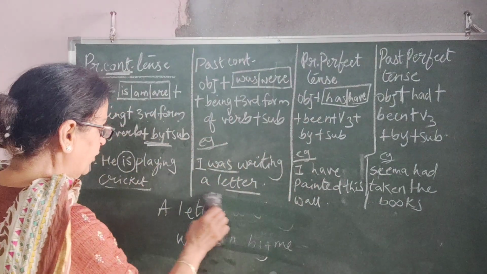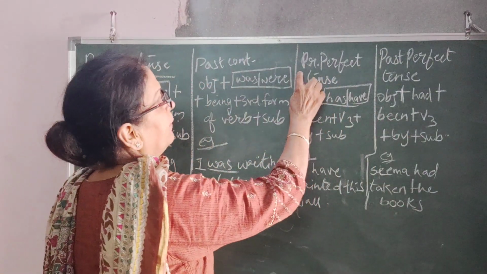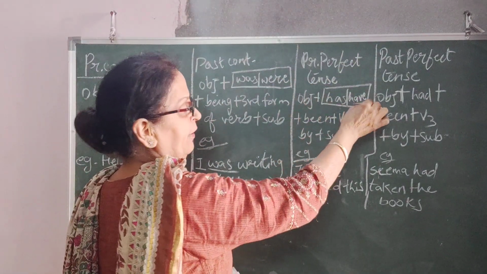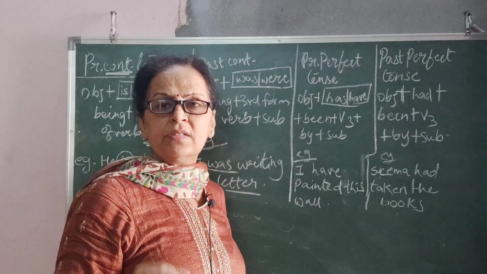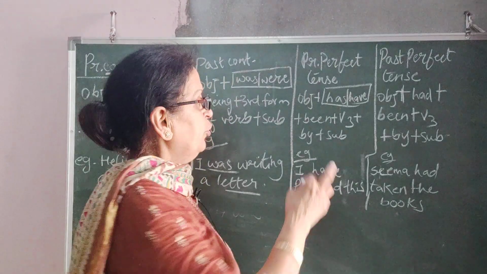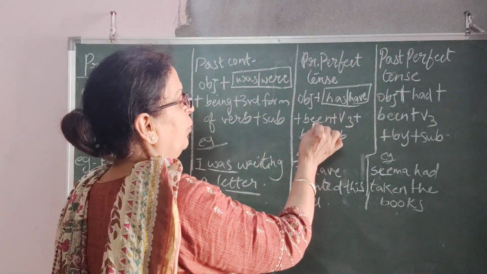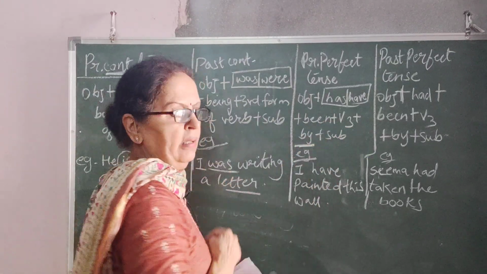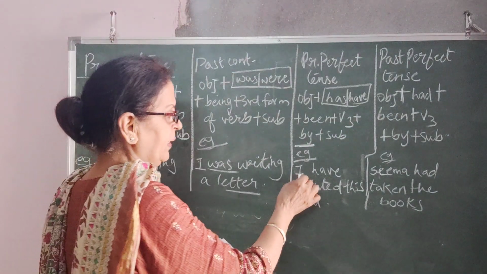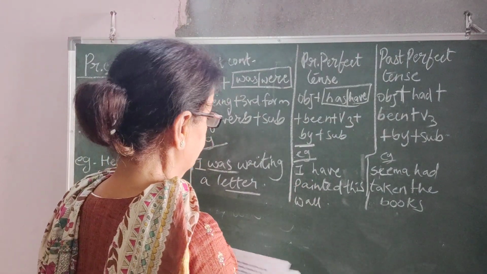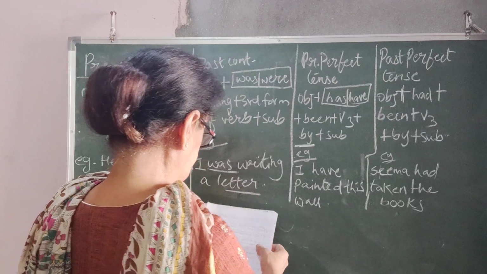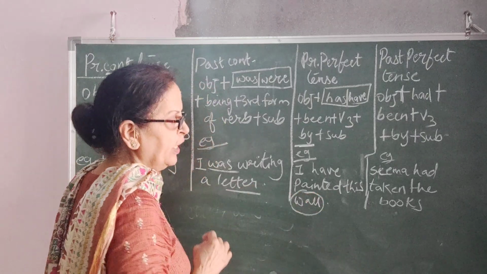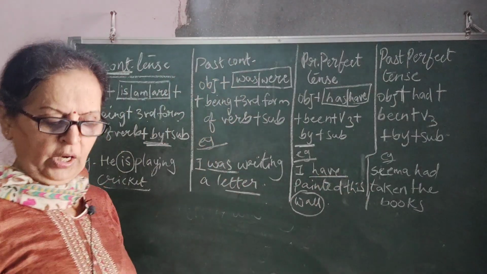Now we go to the third form, that is your present perfect sentences. Okay. Now what is the rule? Object, has, have. When you have referred to my tenses properly, then you will follow the rule very easily. So been, not being, been plus third form of verb by and subject. Now example is, I have painted this wall. Now wall is my object, have is my verb, right?